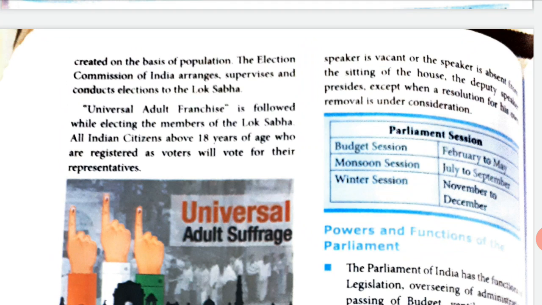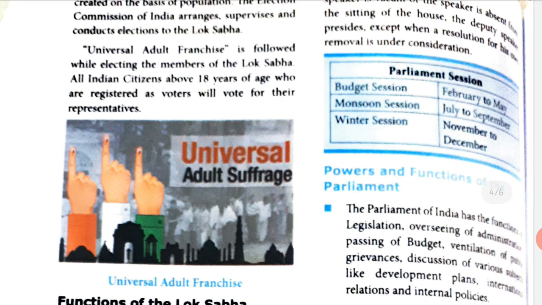So even if the Speaker is not there, who will come there? Deputy Speaker. Okay, so parliamentary session, budget session. So the Indian budget will be put forward from February to May. Monsoon season, there will be a parliament session from July to September. During the winter season also, the parliament will come together from November to December.